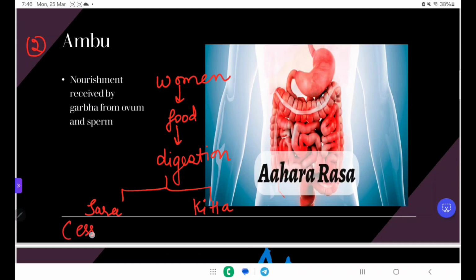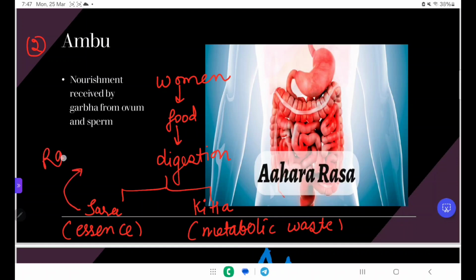The Sara portion is the essence of that food and the Kitta portion is the metabolic waste, and this further forms feces and urine, etc. This Sara portion is the absorbable food and it further forms the Rasa Dhatu and the 7 dhatus present in the body through further modification. And this Rasa is the nutritious fluid that a fetus gets from the mother. Nourishment is received by the garbha from the ovum and sperm.